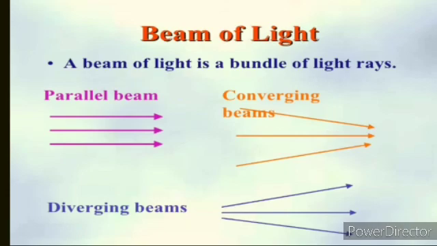Now about the beam of light. A beam of light is a bundle of light rays. A group of light rays given out from a source is called a beam of light. You can see in this diagram the parallel beams may be represented like this. And there are two kinds of beams: one is converging beams and another is diverging beams. We can represent the converging beam with a diagram like this, and the diverging beam like this.